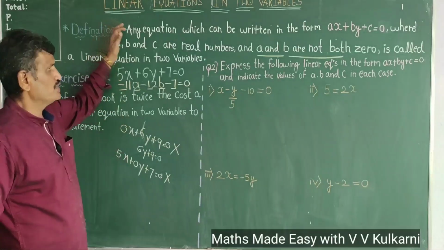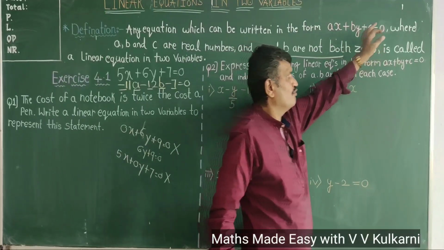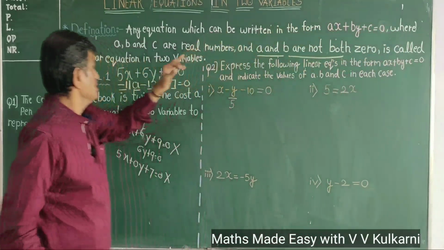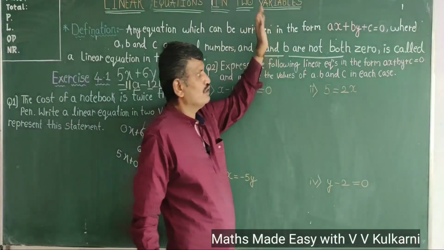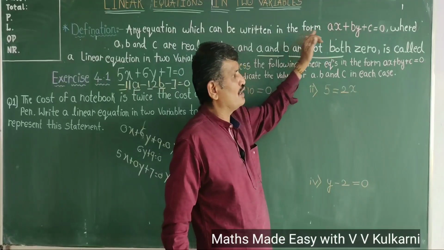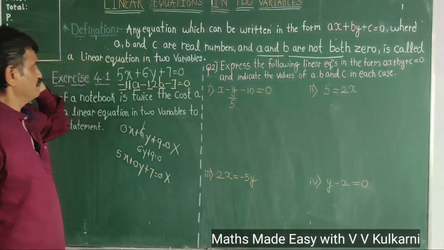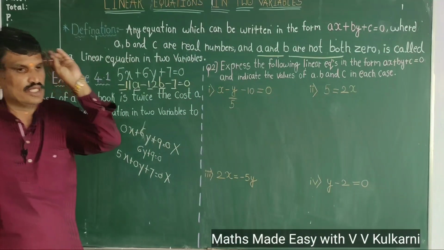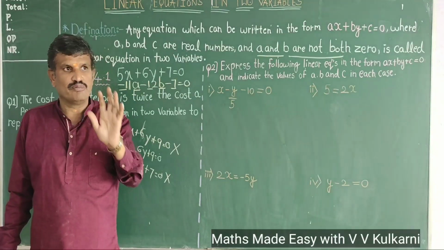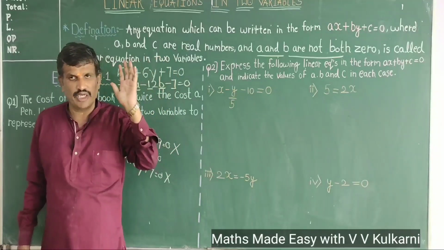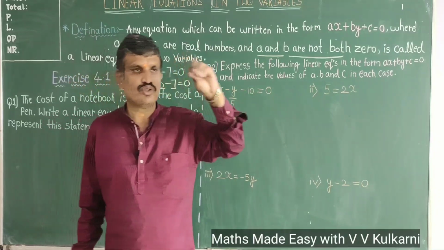Why is the answer no? Because an equation which can be written in the form of ax plus by plus c, where a, b and c are real numbers and a and b are not both 0, is called a linear equation in two variables. That means what is the necessary condition? There should be two variables. The two variables can be any alphabet, a, b, x, y, something like that. But the coefficients of the variables should not be 0.